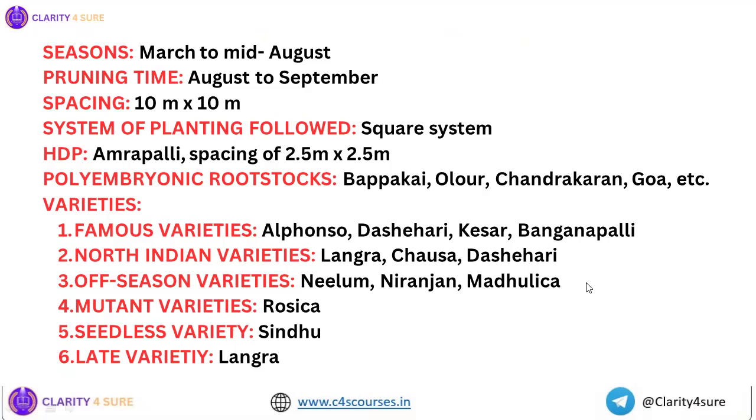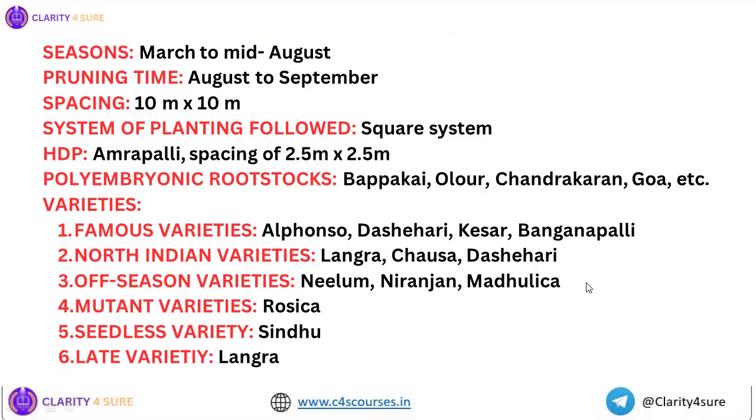Then you see here some of the important varieties of mango. The famous varieties, also export varieties, are Alphonso, Dasheri, Kesar, Banganapalli. Now, my first question for the day is, what is the problem in case of Alphonso fruits? Okay, what is the problem in case of Alphonso fruits? You need to answer this question in the comment section.